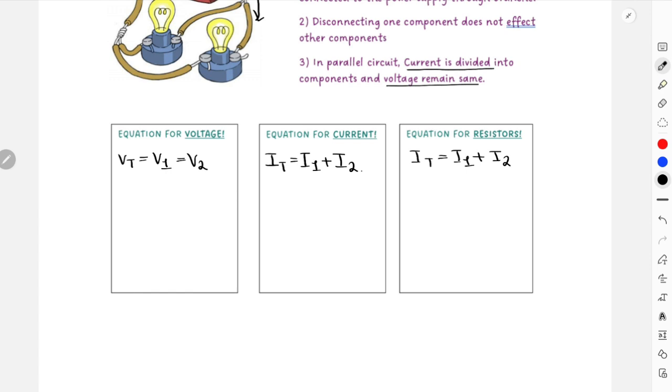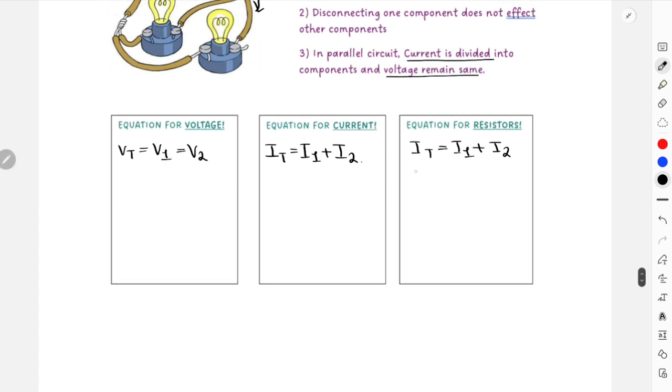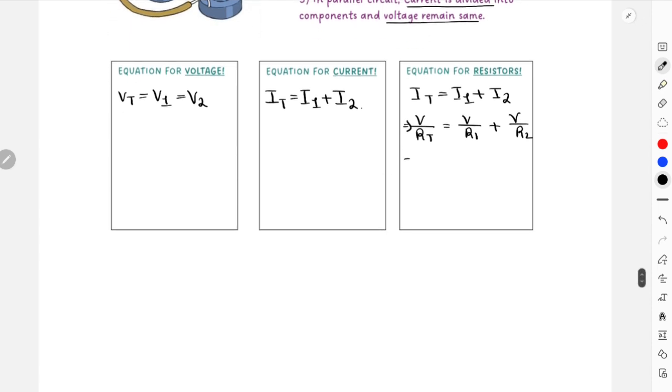I can be expressed in terms of voltage over resistance, right? So this is going to be voltage over RT, V over R1, V over R2. Similarly, again, we can take voltage common from the right hand side, or I can just write this also.